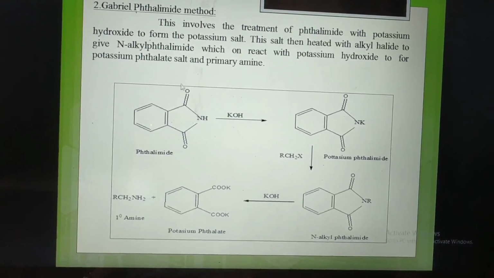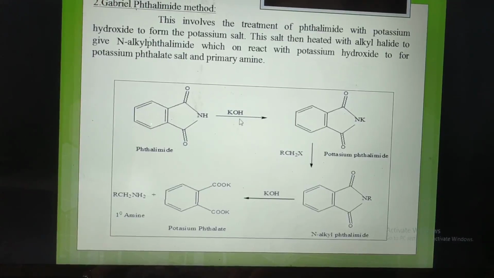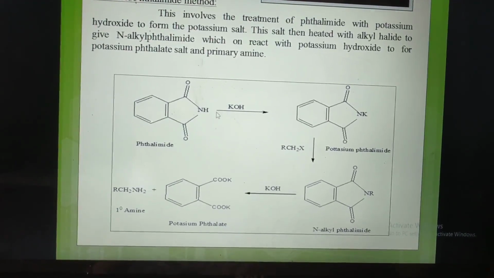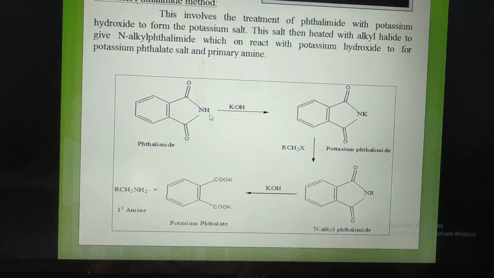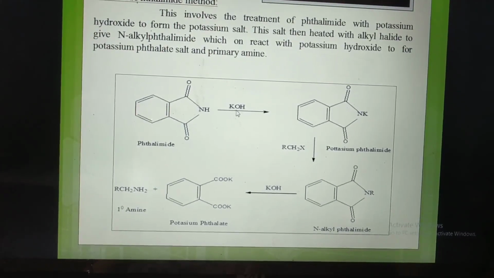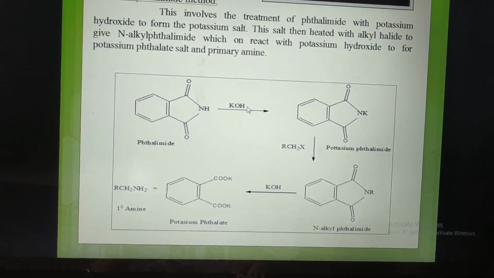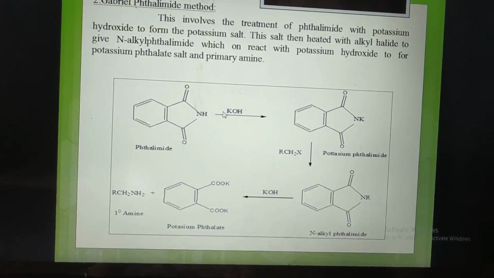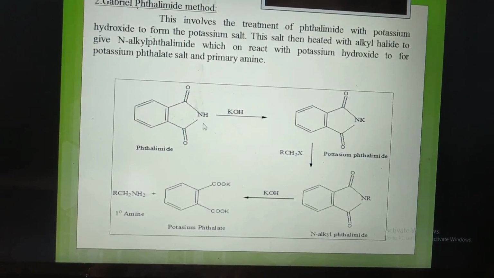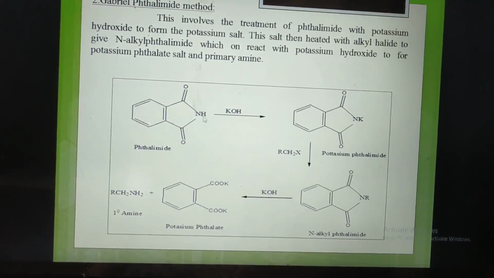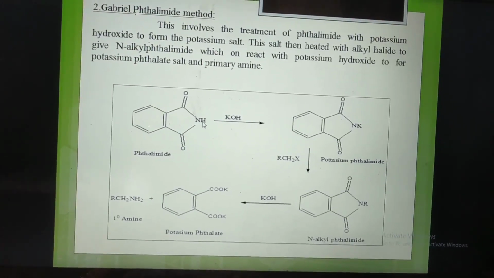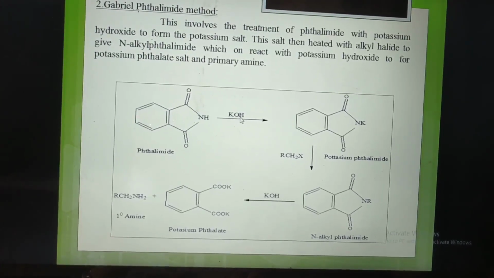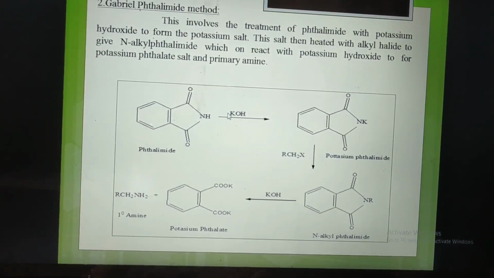Here is the phthalimide which reacts with the potassium hydroxide. Due to the reaction with potassium hydroxide, the hydrogen is replaced and attached to the OH. First, upon homolytic fission between the K and OH, the K and OH break separately. That's why the hydrogen is attracted toward the OH and forms H2O, and K attaches to